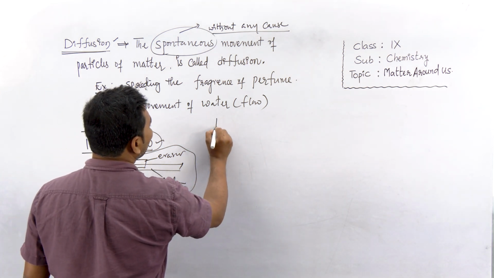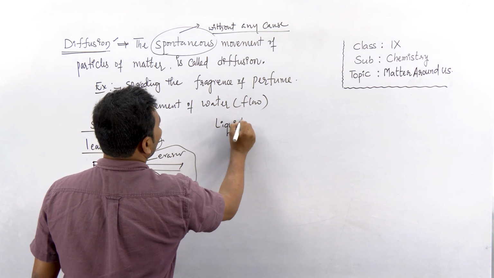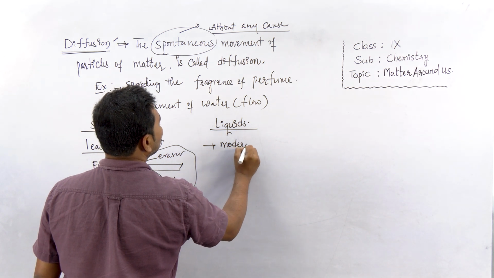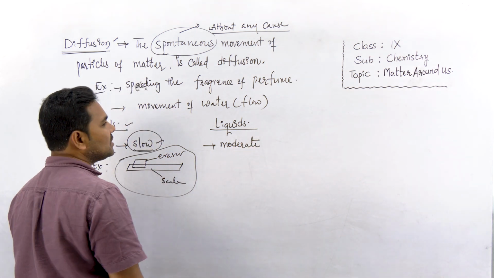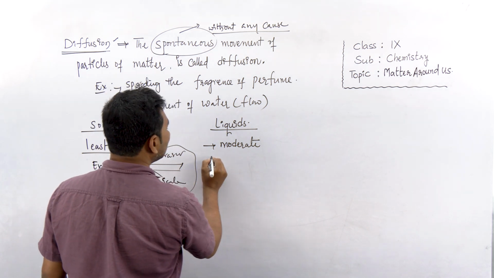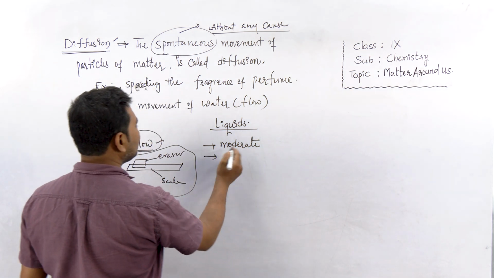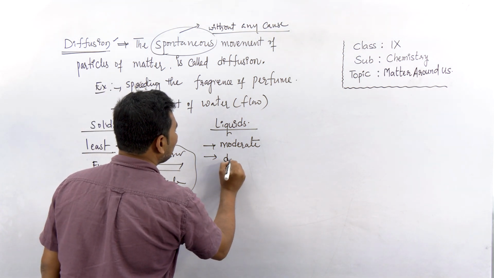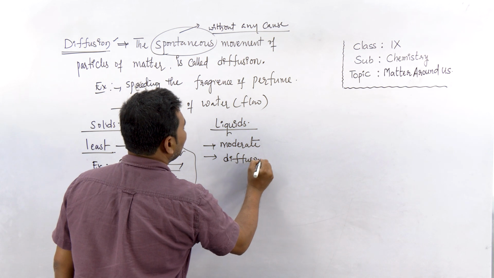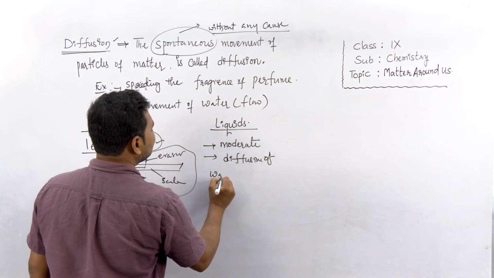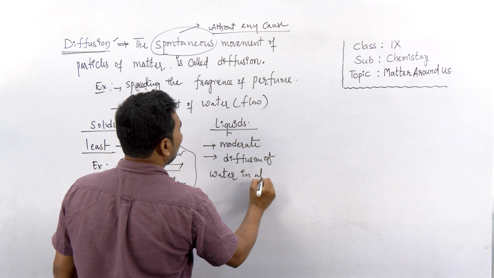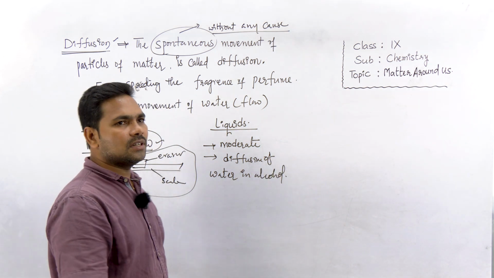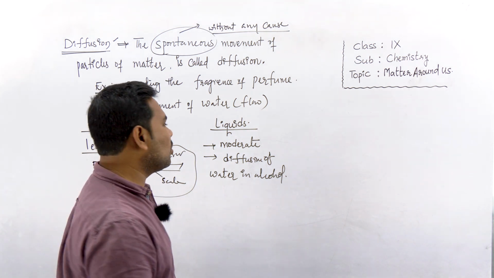In case of liquids, their diffusion is moderate, and this happens quickly. Like moderate diffusion, liquids diffuse with other liquids, like diffusion of water in alcohol. So in case of liquids, the diffusion that takes place is moderate diffusion.